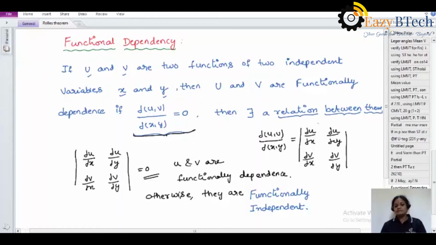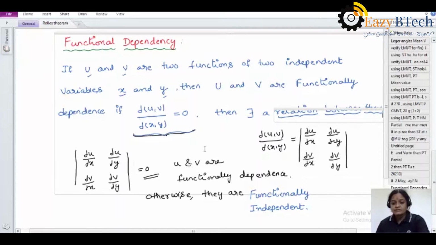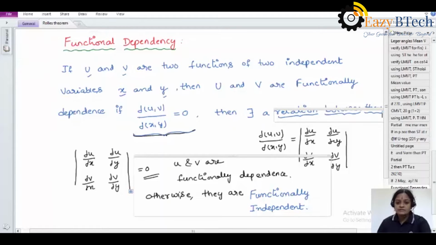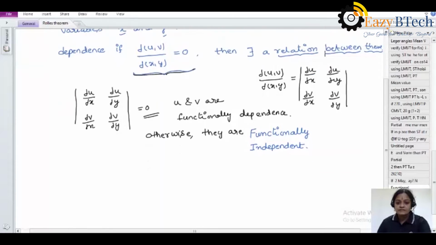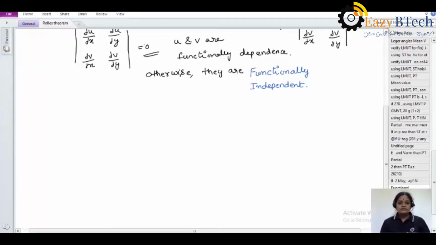A relation between u and v is possible only if they are functionally dependent. So what is functional dependence? If the Jacobian transformation value is equal to 0, then we can say that it is functionally dependent. Now the related problem using this method, that is, on functional dependence.